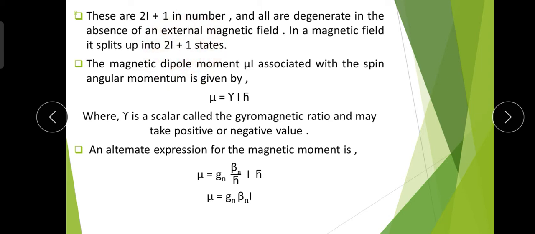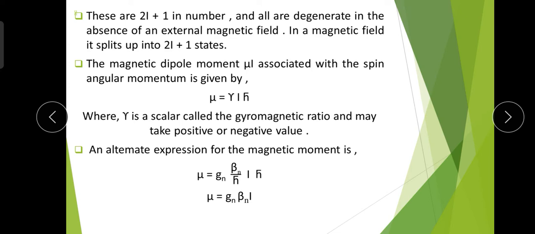The magnetic dipole moment mu I associated with the spin angular momentum is given by the standard relation: mu is equal to gamma times I h cut, where mu is the magnetic dipole moment corresponding to the nucleus, I is the nuclear spin, and h cut is h upon 2 pi, where h is the Planck constant.